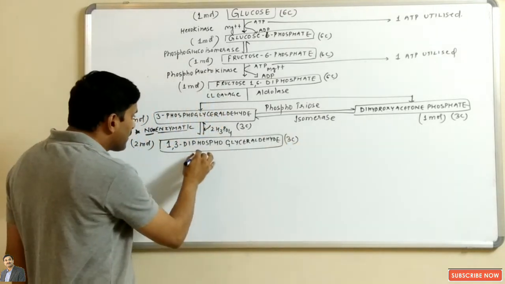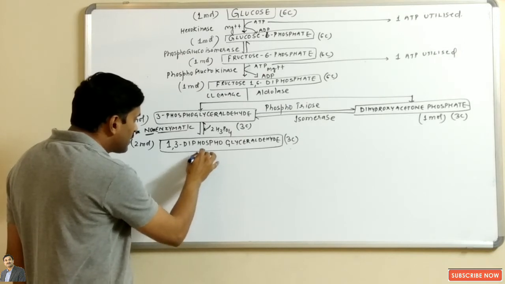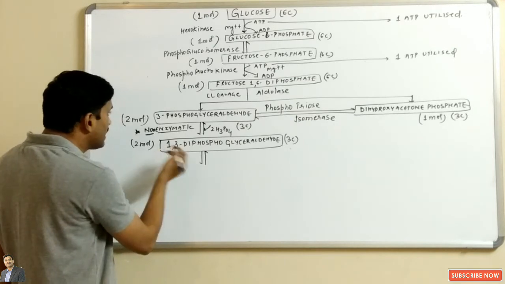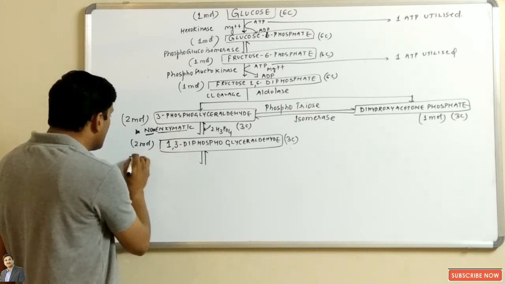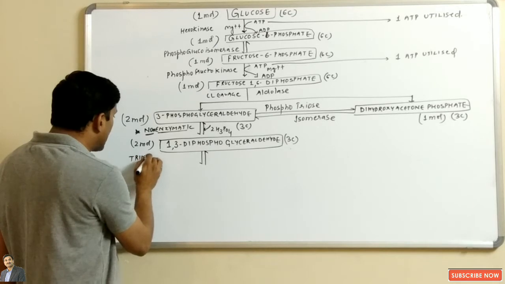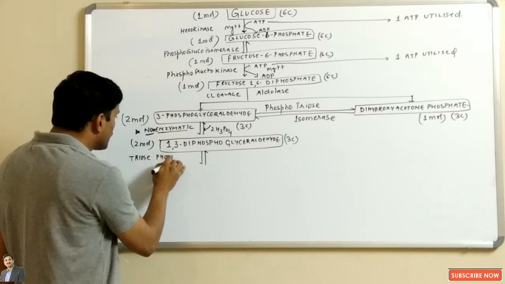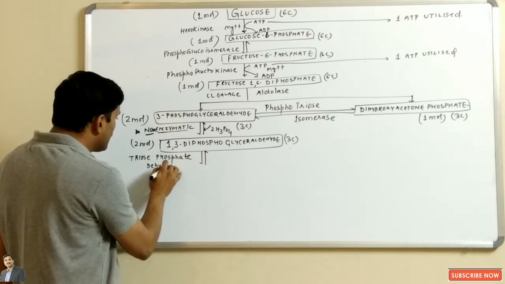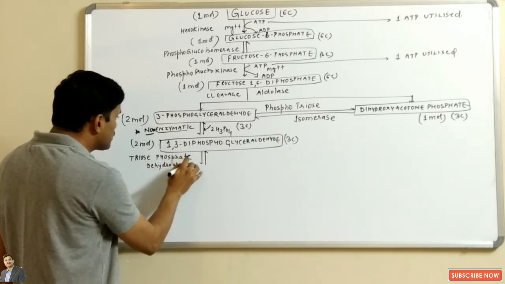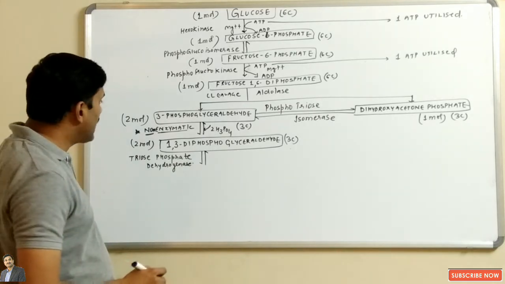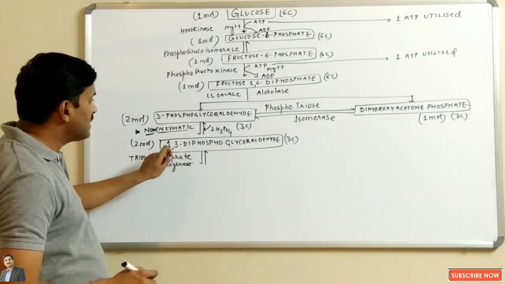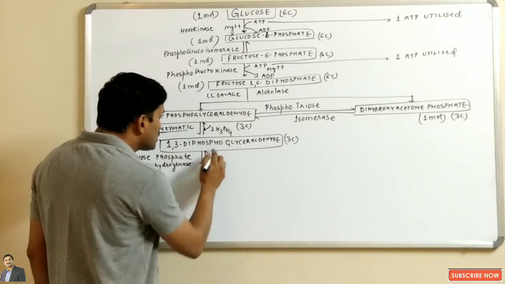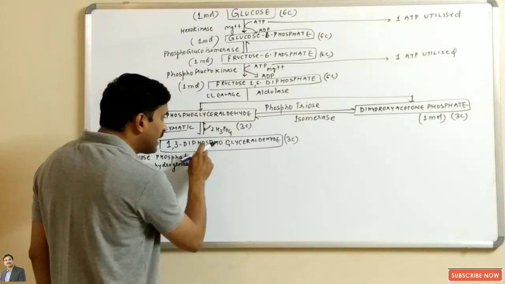Now what happens? In the next step you can see that the process of dehydrogenation will occur in the presence of triose phosphate dehydrogenase enzyme. In the presence of this enzyme, dehydrogenation will occur. So the hydrogen will be removed from 1,3-diphosphoglyceraldehyde.